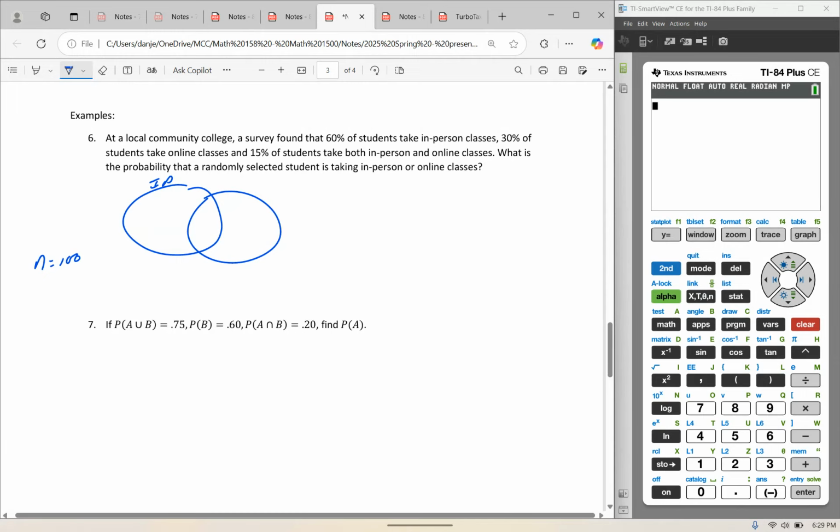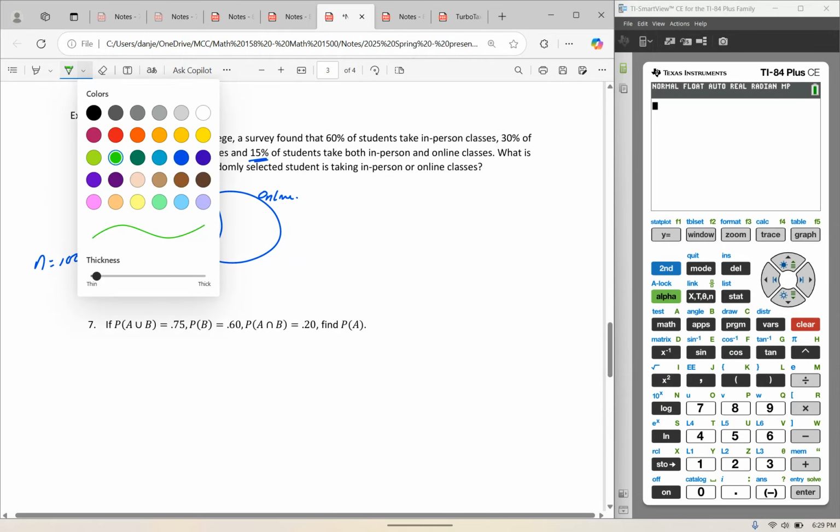So we have our in-person classes, and we have our online classes. Okay, and I'm going to start with 15% of students take both in-person and online classes. So that would be 15 out of every 100 students are in the overlap here between in-person and online.